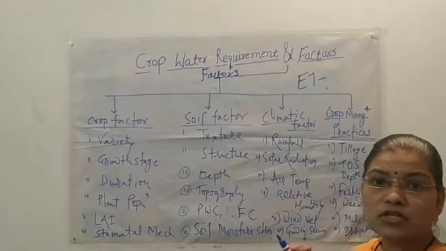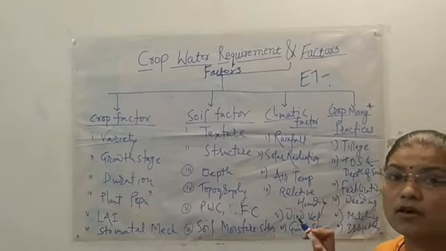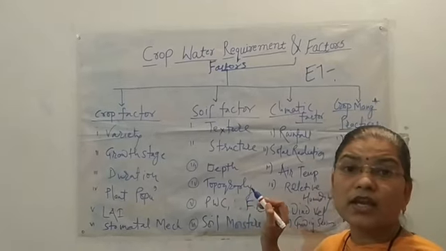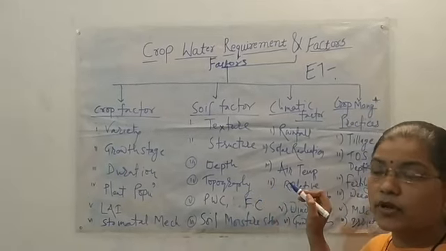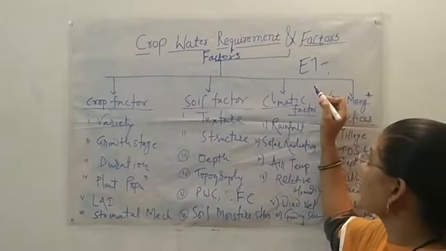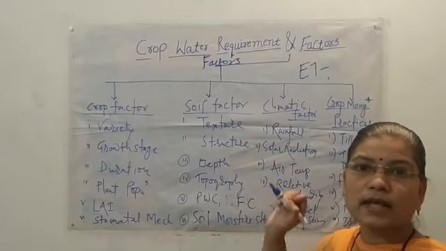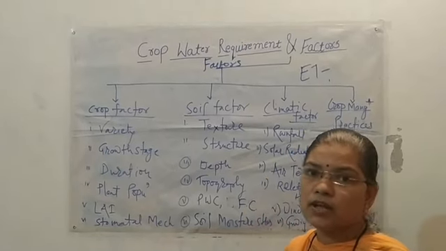And potential evapotranspiration means when the soil surface is fully covered with vegetation, the water is lost through combined evaporation and transpiration. That becomes potential evapotranspiration.